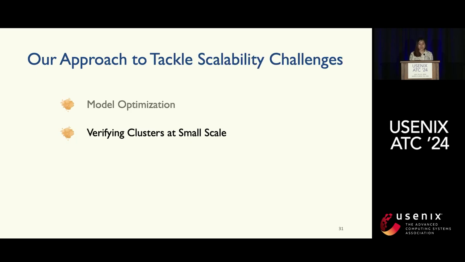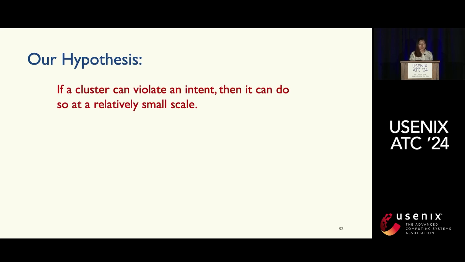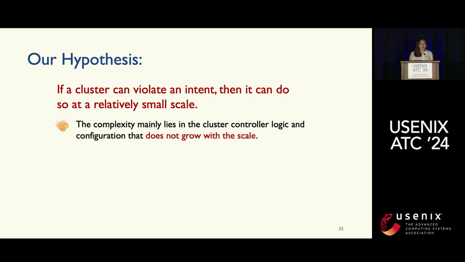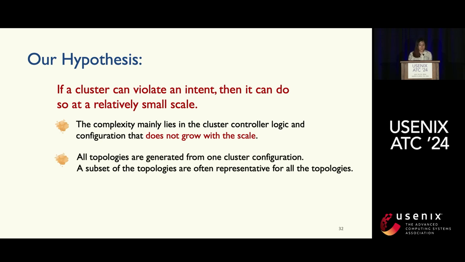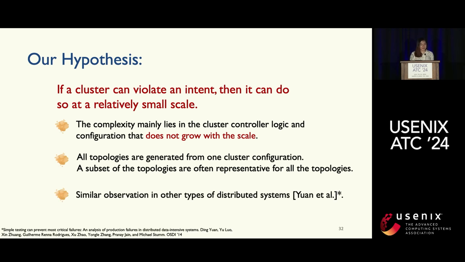Next, let's look into the hypothesis that we propose: if a cluster can violate an intent, then it can do so at relatively small scales. This is because the complexity mainly lies in the cluster controller logic and the configuration, which does not really grow with the scale, so all the topologies are generated from this one cluster configuration. A subset of the topology is often representative enough for all the topologies. There are also similar observations in other types of distributed systems that other people have published.